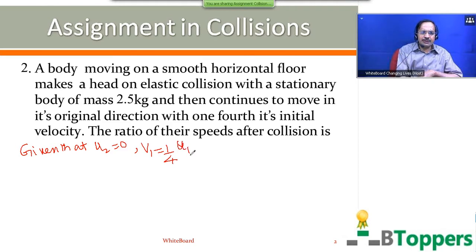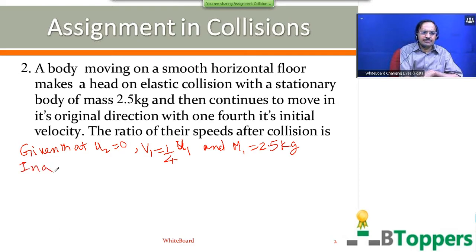So we can write V1 equal to 1/4 of U1, and mass M1 of the first body is given to be 2.5 kg. You are asked to find the ratio of their speeds after collision.